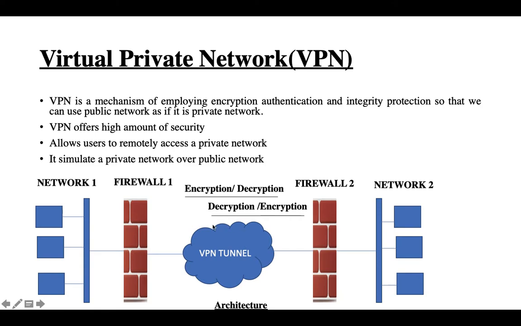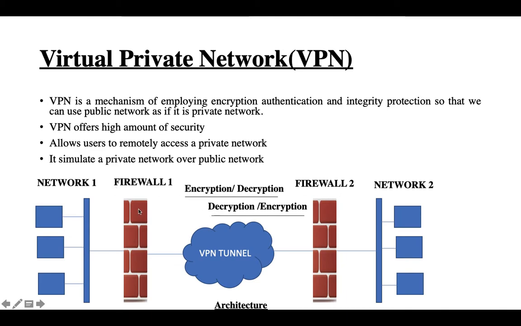The figure is the architecture of the VPN. So there is one VPN tunnel. This is network 1 and this is network 2. These are all the systems of network 1 and these are all the systems of network 2. Here this is the firewall of network 1, which I have written as firewall 1, and this is the firewall of network 2, which I have mentioned as firewall 2.